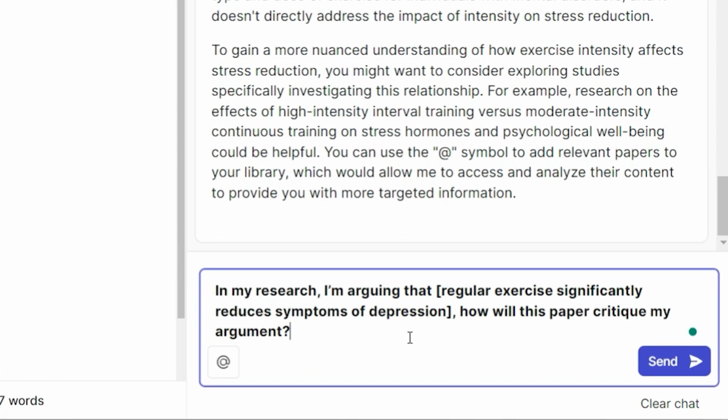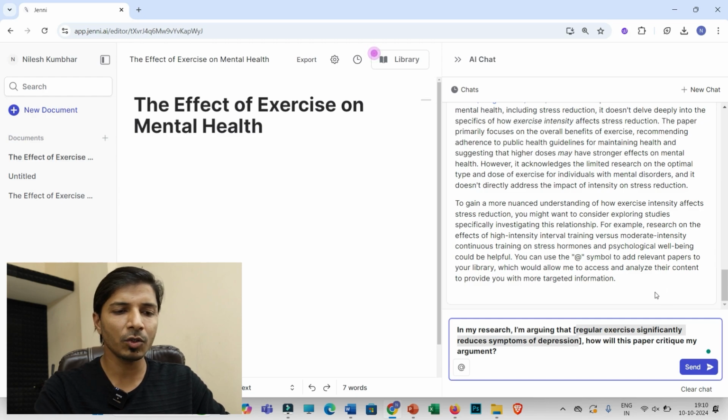So this is the fourth important prompt. In my research I am arguing that, so you have to put your argument, like I have put my argument, regular exercise significantly reduces symptoms of depression. Okay, so you can put your argument, and you can see how this paper will critique my argument. That paper will relate your argument with whatever arguments those authors have placed in their paper, so that it will help you to understand your topic well, or you may modify your arguments. Okay, so in a similar fashion you may click on send and you may get this information.